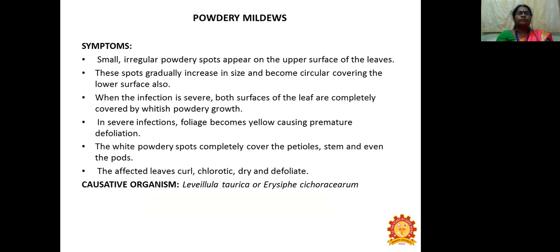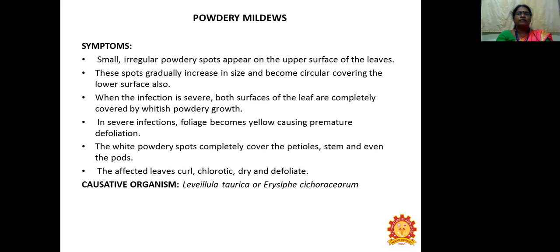Powdery mildew: small irregular powdery spots appear on the upper surface of the leaf. These spots gradually increase in size and become circular, covering the lower surface. When the infection is severe, both surfaces of the leaf are completely covered by whitish powdery growth. In severe infection, foliage becomes yellow, causing premature defoliation. The white powdery spots completely cover the petiole, stem, and even the pods.